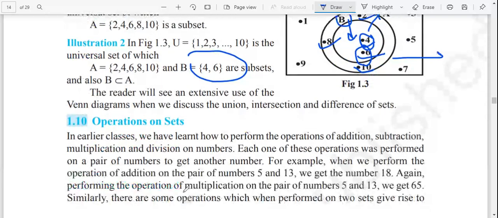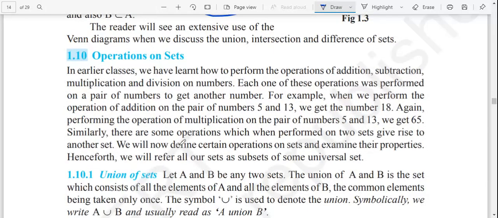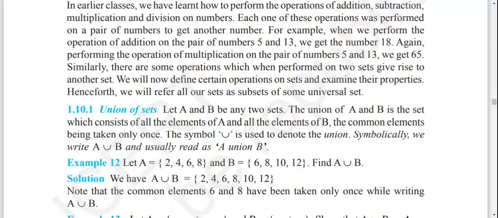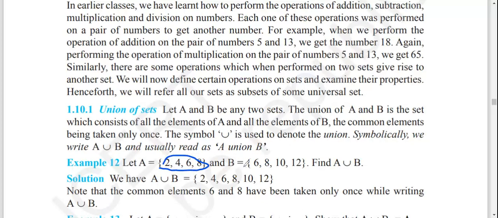Now, operations on sets. That means what can we do? We can find out unions of sets. The set having the elements of both A and B is called the union of the sets. If you look at this, we can find out that A is 2, 4, 6, 8, while B is 6, 8, 10 and 12.